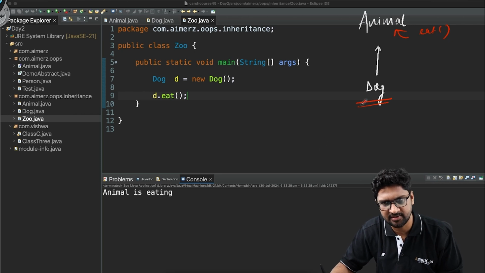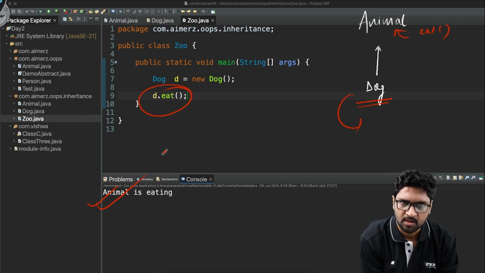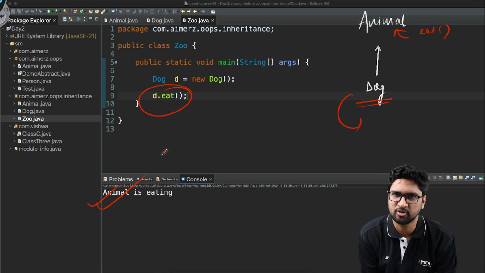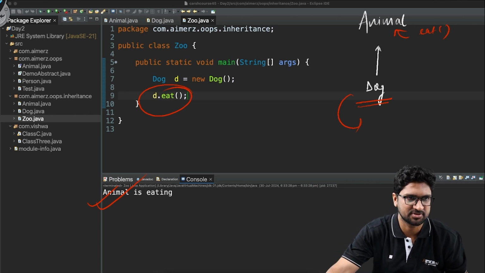So the dog is inheriting this animal object also. When I go and do this dog.eat, it is printing "animal is eating." But can the reverse happen? Let's say that you have a hold on whatever your parent earns, but does the parent also have a hold on what you earn over a period of time? No, right? So let's see if that happens in the world of programming also.